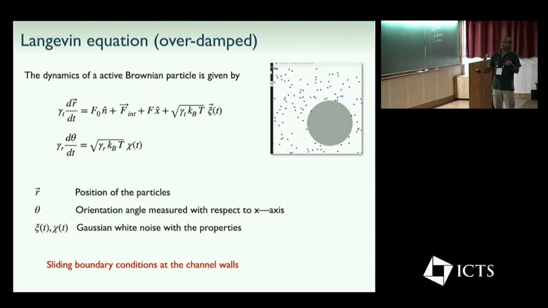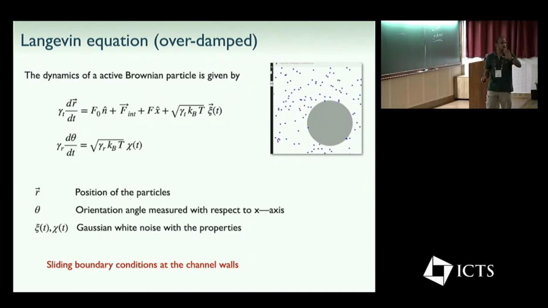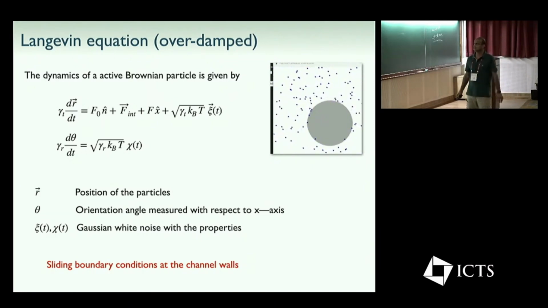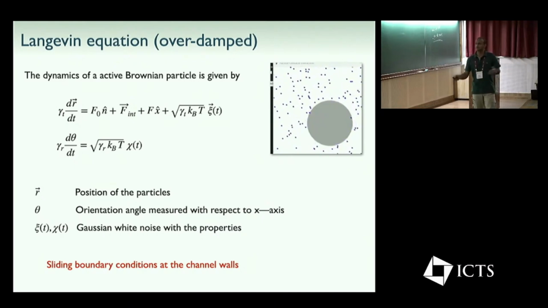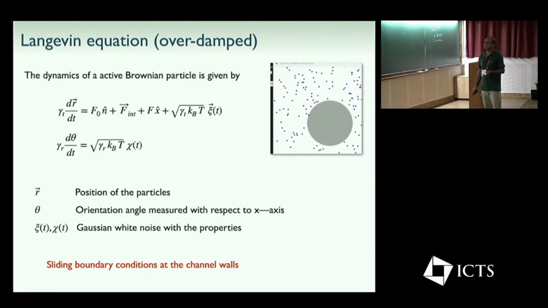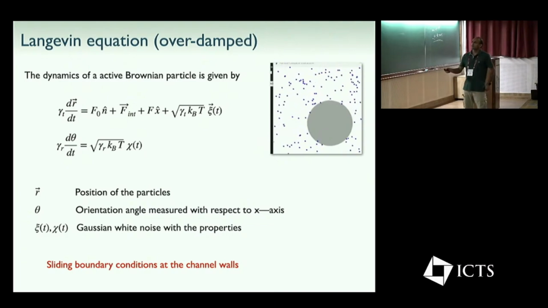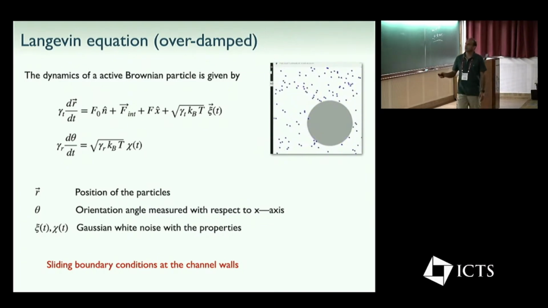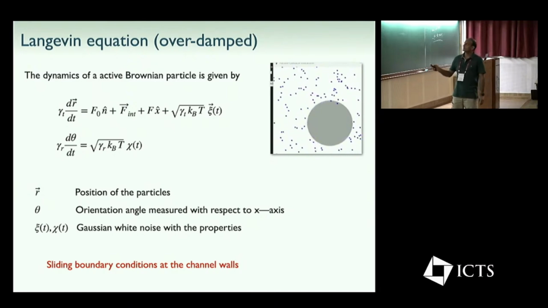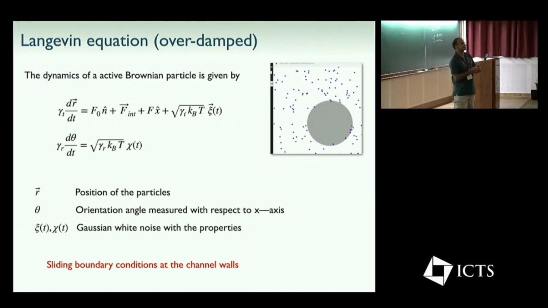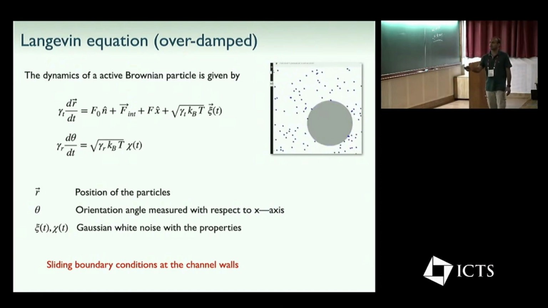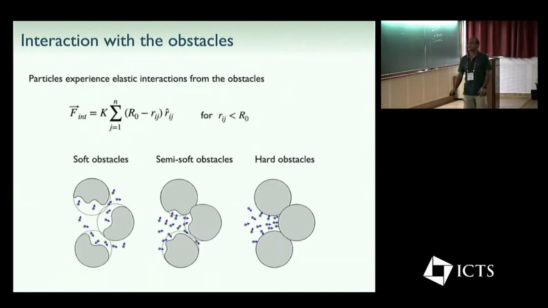The second equation takes care of the rotational motion of the active particles, which is a property of active particles. In the case of passive particles, we don't have to write down the second equation. Here we consider Gaussian white noise, with no correlations, it's delta correlated. At the channel boundary, we consider sliding boundary conditions. It's a numerical study, and we solve these equations for N number of particles.